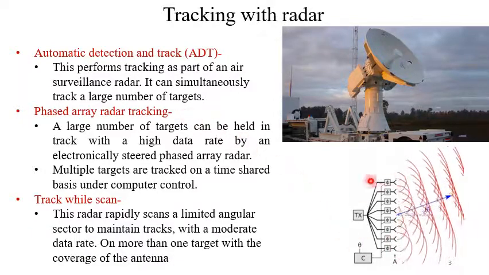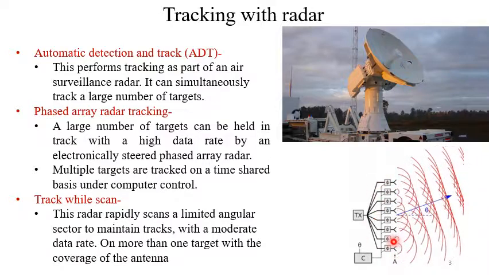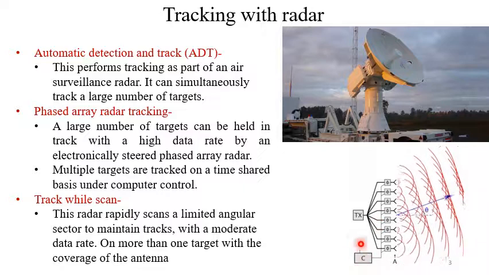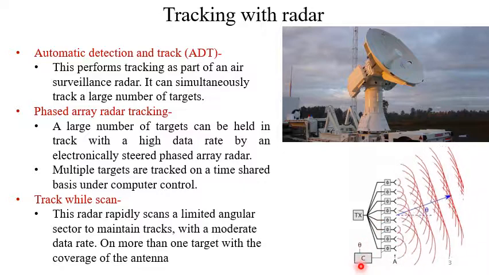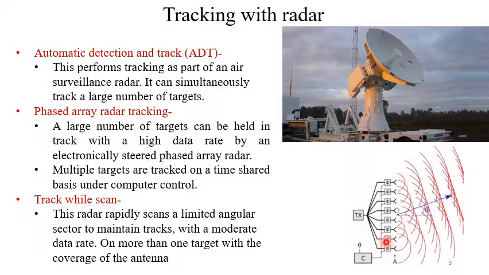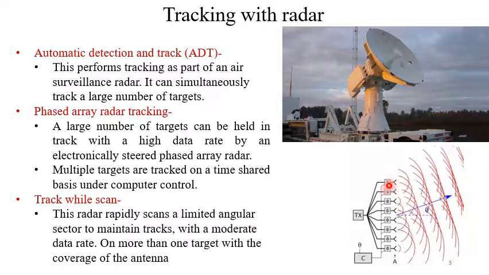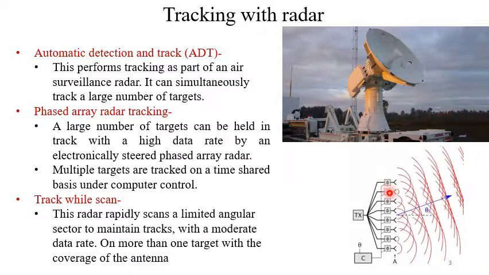Electronically steered means we have an array of antennas and corresponding controller circuits, so that by changing the phase between these antennas, the antenna will not change its position and their relative distance will be the same.